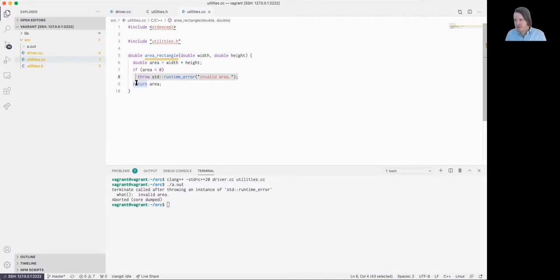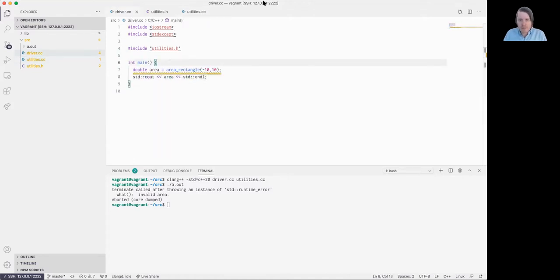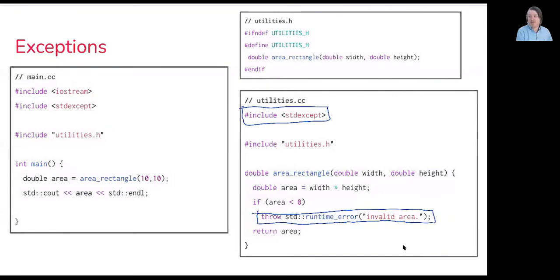The stack, as we'll find out a little later in the course, began to unwind, and we started looking for someone or something that could handle this exception. So popping back over to our slides, let's go ahead and look at how we could handle an exception. So we just reported it. And as you notice here, there's no way it can get by us, because if we don't handle it, our program terminates. So the next question is, well, how can we handle it so that our program doesn't terminate, or if it does so in a graceful manner?